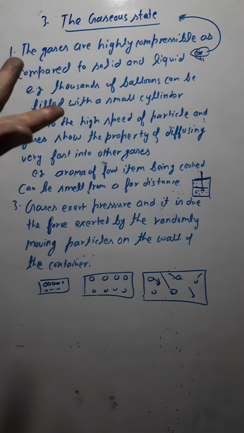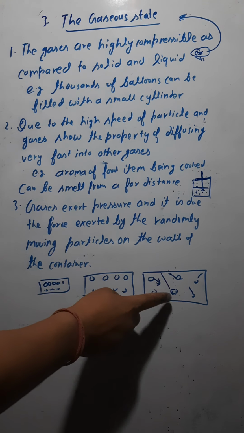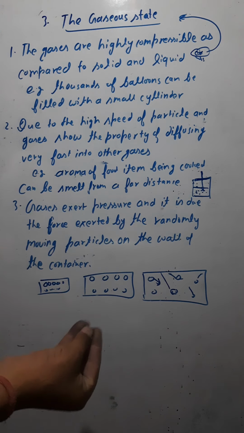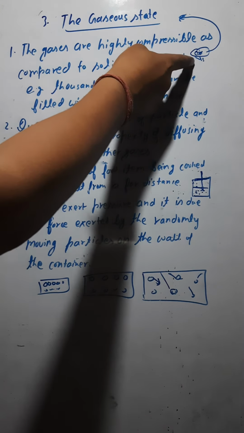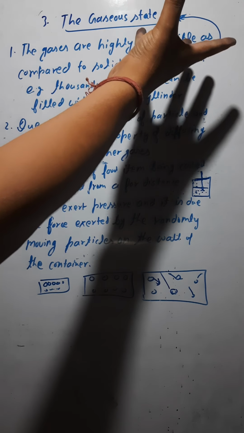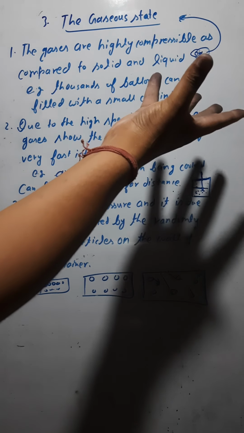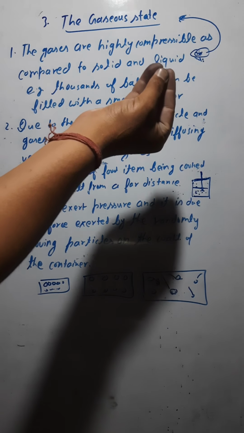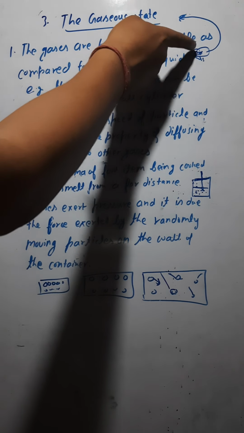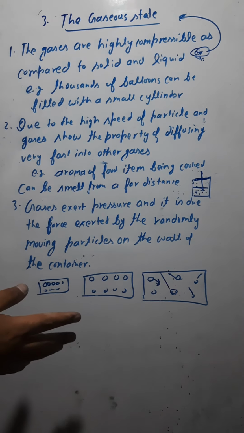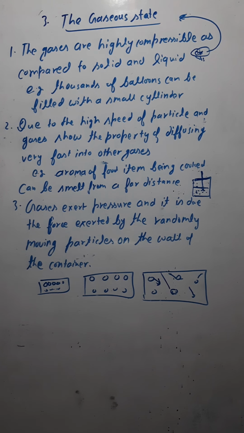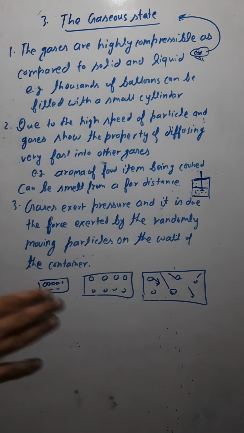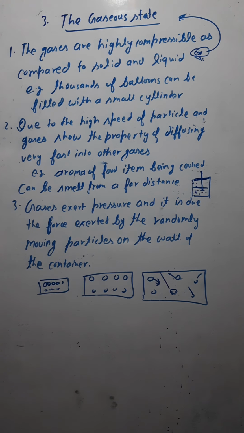How is it possible? Because the particles of the gases have very high speed. If you are cooking food, it would emit some gas having some aroma. Because the particles of the gas have very high speeds, this aroma reaches here, so you can smell the food item that is being cooked there. So we can say the particles of the gas have very high speed.